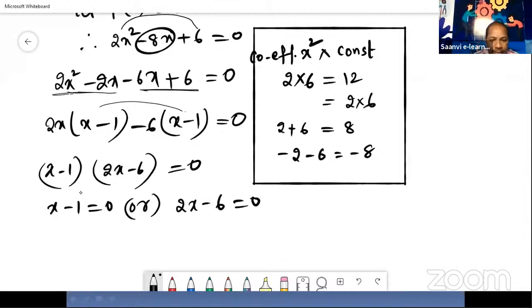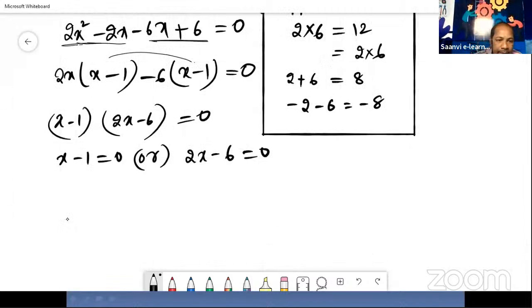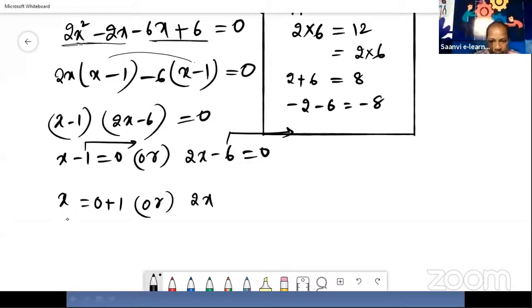So, finding zeros is nothing but finding the x value. To find the x value, this minus 1 sent this side. This side already 0 is there, so write 0 as it is. When this minus 1 is sent this side, it becomes plus 1. And here also, first of all, this minus 6 is sent this side and it becomes plus 6. Now here, x is equal to 0 plus 1, means 1.